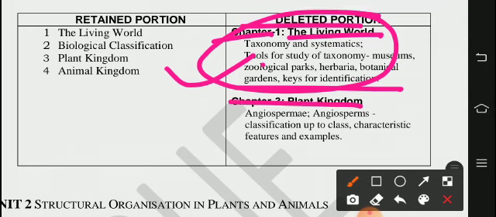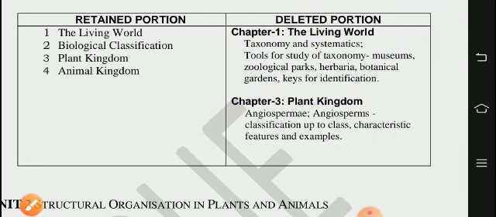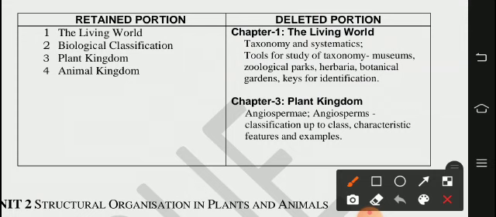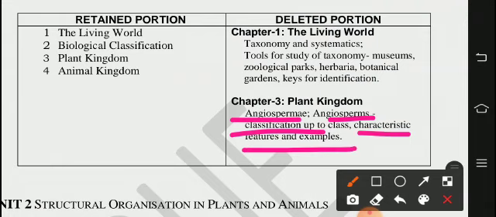In chapter 3, plant kingdom. In plant kingdom, angiosperms: classification up to class, characteristics and features and examples.